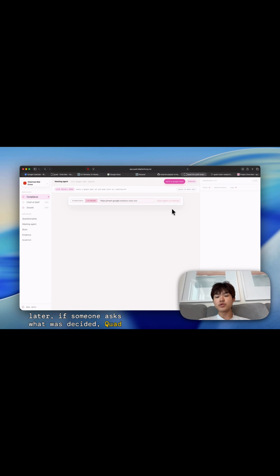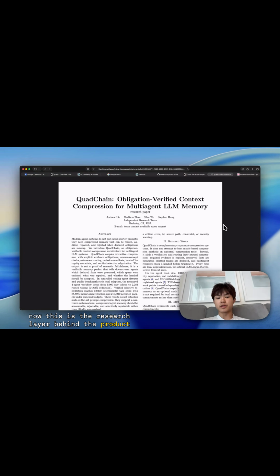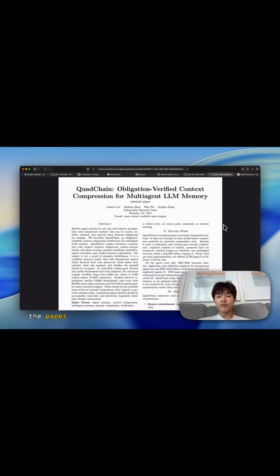We wrote a paper on Quad chain: obligation-verified context compression for multi-agent systems. So Quad is not just syncing documents; it is built on a memory problem the paper formalizes. Agents do not just need more context; they need context that can be compressed, routed, audited, repaired, and rejected when required evidence is missing. This is what Quad chain does.